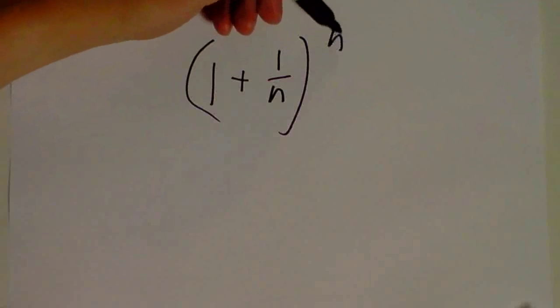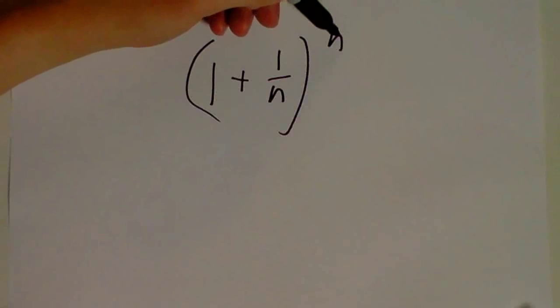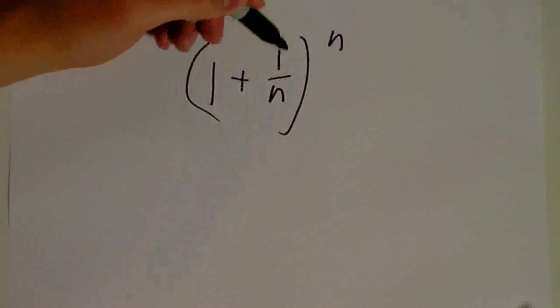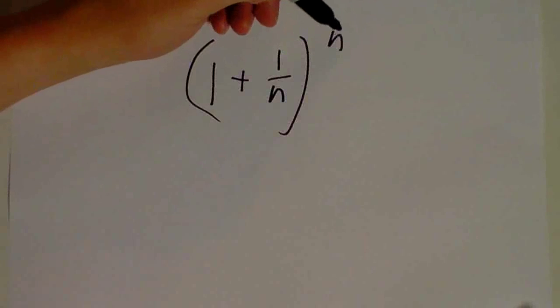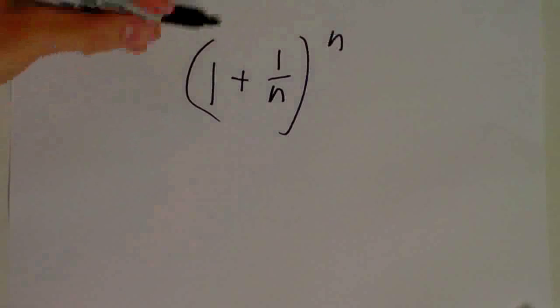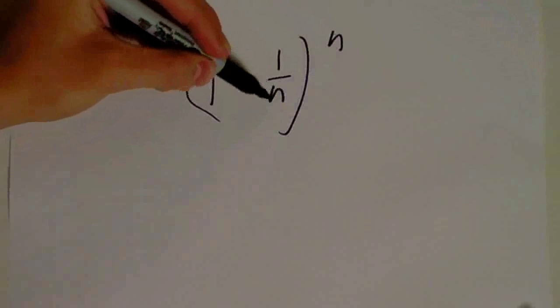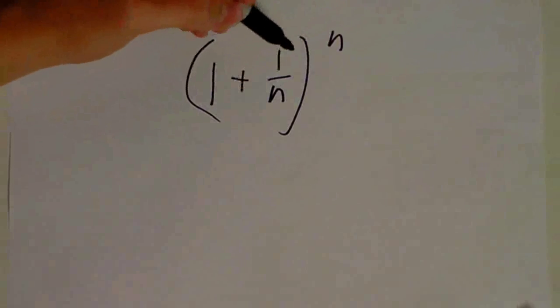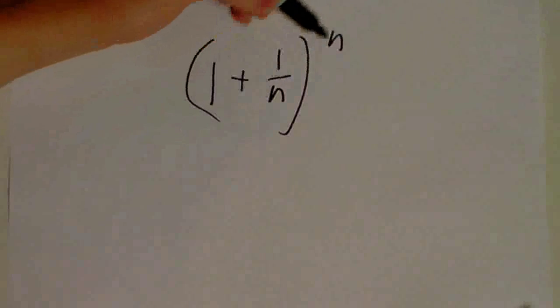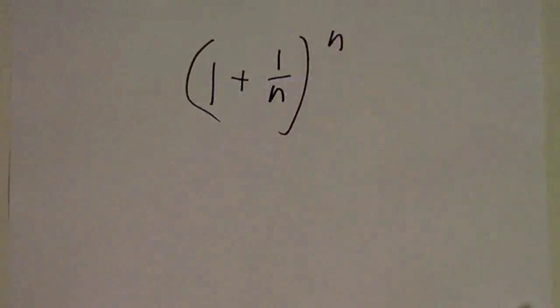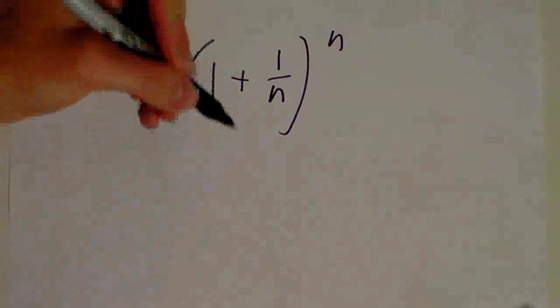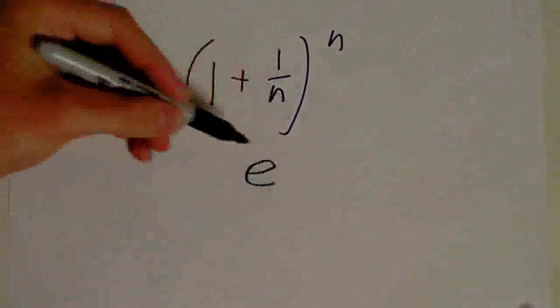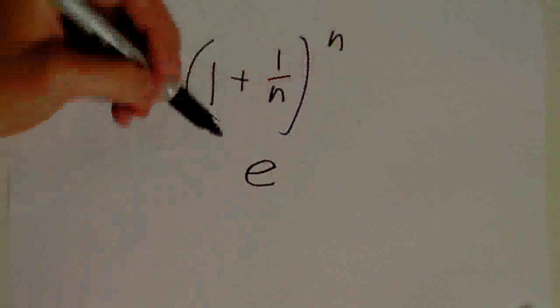This n says, as I get bigger and bigger, raise anything that's even just slightly greater than 1 to this power, and you're going to get a really big number. So this n wants you to get a 1 as your result. This n wants you to get a really, really big number as your result. And as n approaches infinity, these two n's, one in the denominator and one in the exponent, are just fighting it out. They're having this epic battle. What result do you get? You end up getting e. As n approaches infinity, this approaches e.